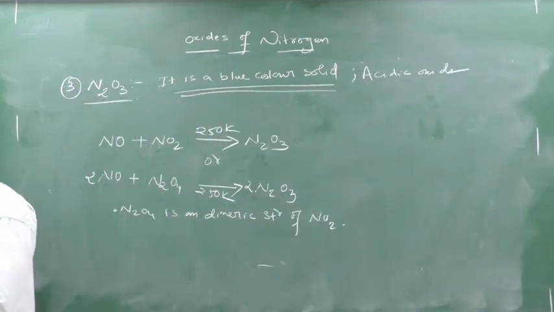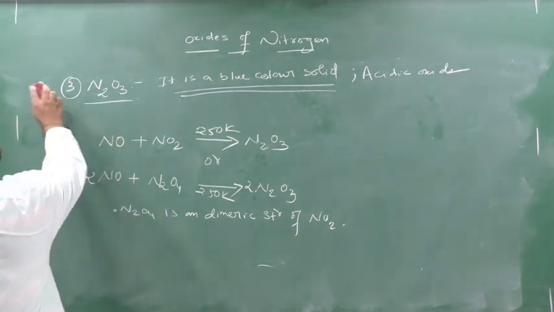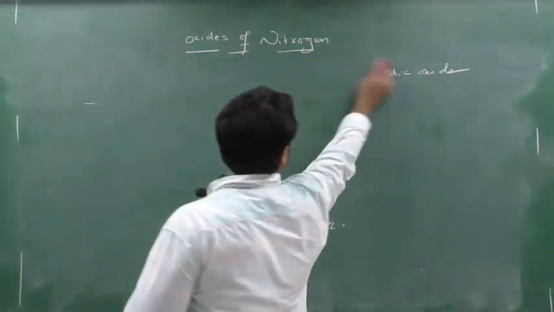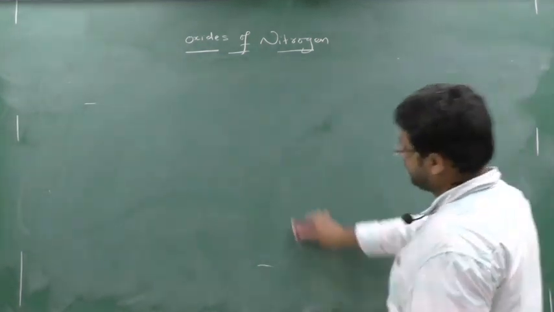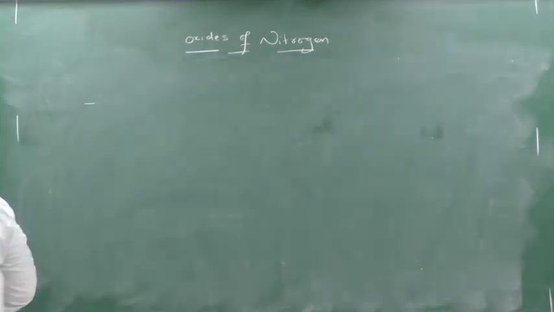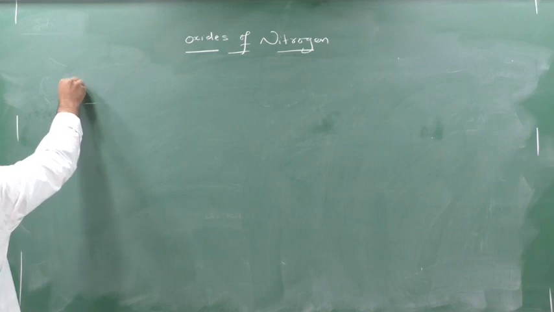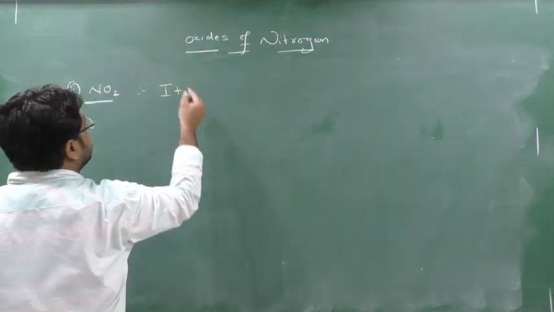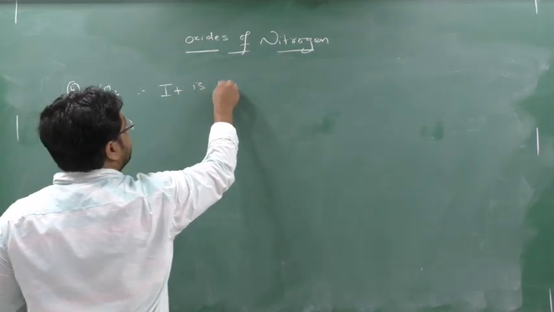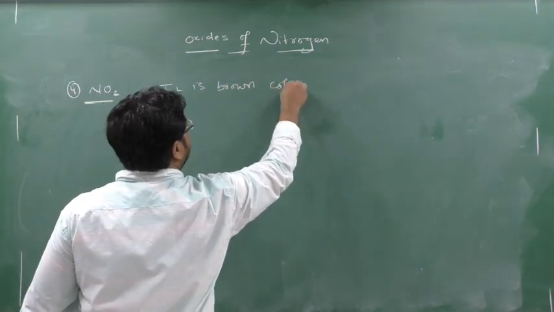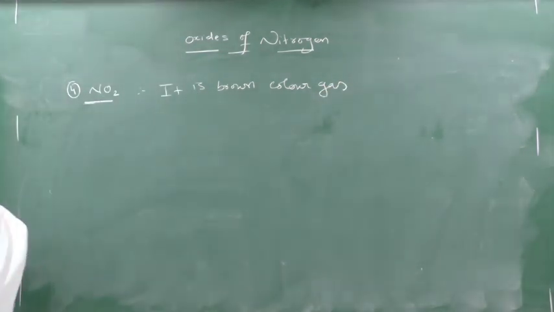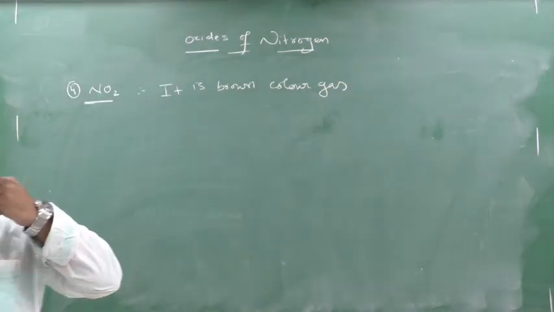Okay. So write down next, that is NO2. The next oxide is NO2. Please, along with me, you also write down. Next is nitrogen dioxide, NO2. First point: it is a brown color gas. Write down, it is a brown color gas. Yes or no?